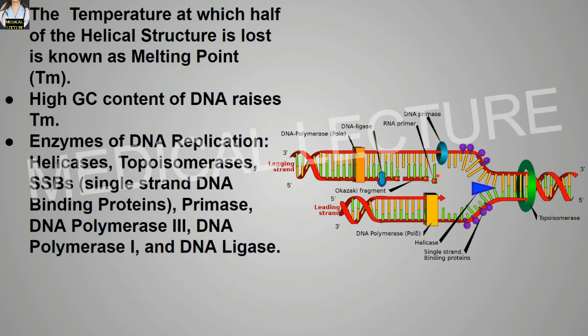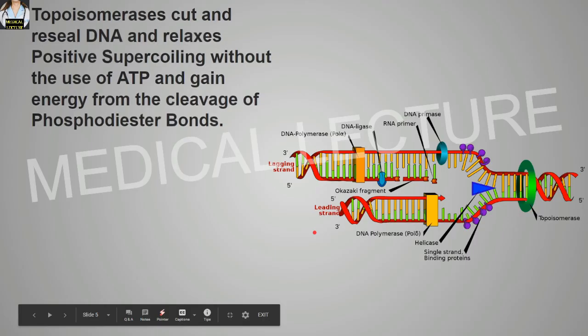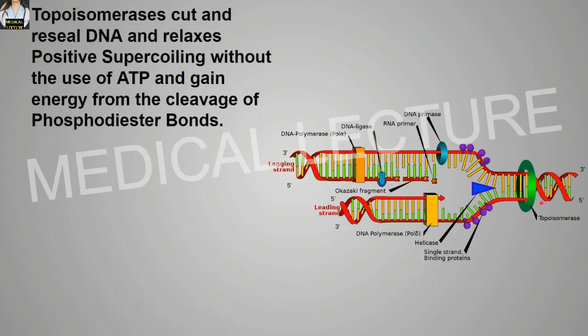Let's revise this again. Helicase causes the strand separation using ATP and creates the positive supercoil. Next is the topoisomerase. Topoisomerase cuts and reseals the DNA and relaxes the positive supercoiling without the use of ATP, and gains energy from the cleavage of the phosphodiester bonds.